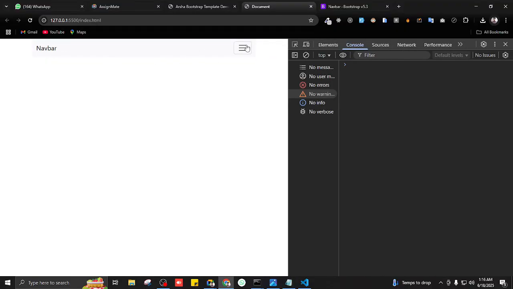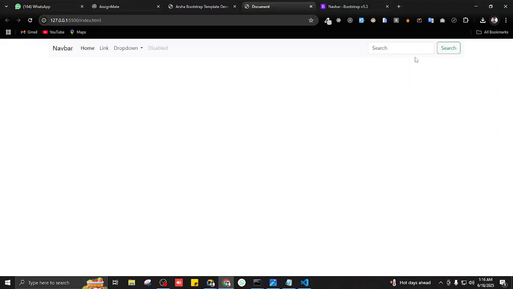Now if I click on this, it basically works. Just by using Bootstrap, we have achieved this fully functional navbar within, I guess, 10 seconds.